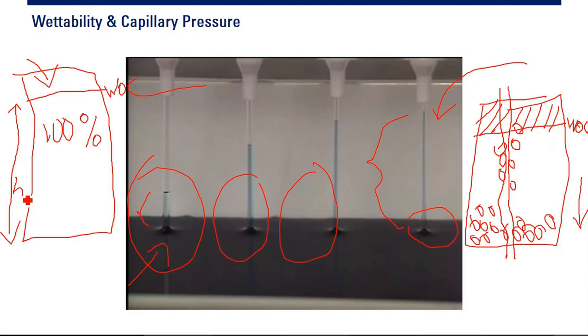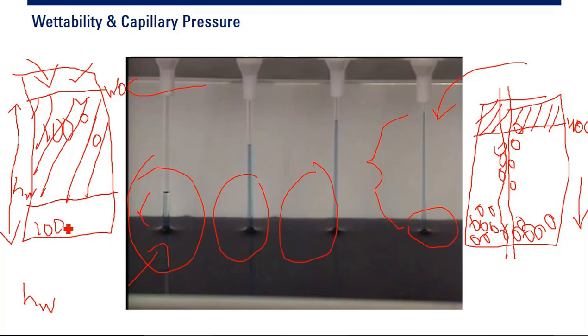This is the thickness of the water layer, HW, we can call that. And of course, we cannot have pure oil here and pure water there. No, there will be a transition zone, zona transisi. For example, here we have 100% water, 100% water there.